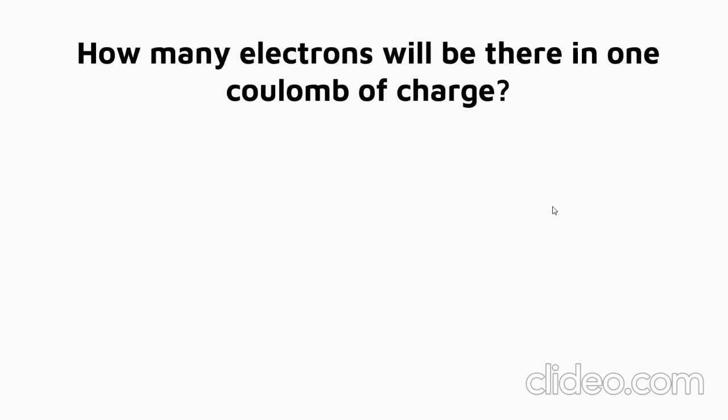So we'll see one problem. How many electrons will be there in 1 coulomb of charge? So we are going to calculate it. We know that the charge of 1 electron is 1.6 × 10^-19 coulomb. So we know the formula as well. What is the formula? Yes, Q = Ne. We need to find the number of electrons, so this formula can be framed as N = Q/e.